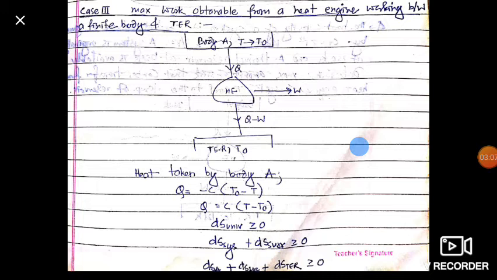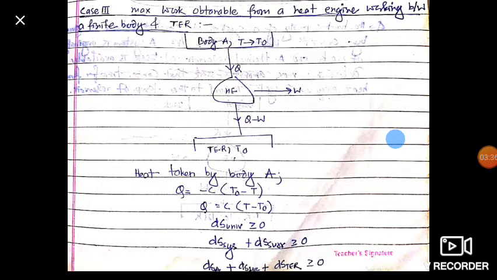Here our entropy principle is: entropy change of the universe is greater than or equal to 0. Our universe is system plus surrounding. So entropy change of system plus entropy change of surrounding is greater than or equal to 0. And there is no exchange with the surrounding, no transfer of heat from this system.